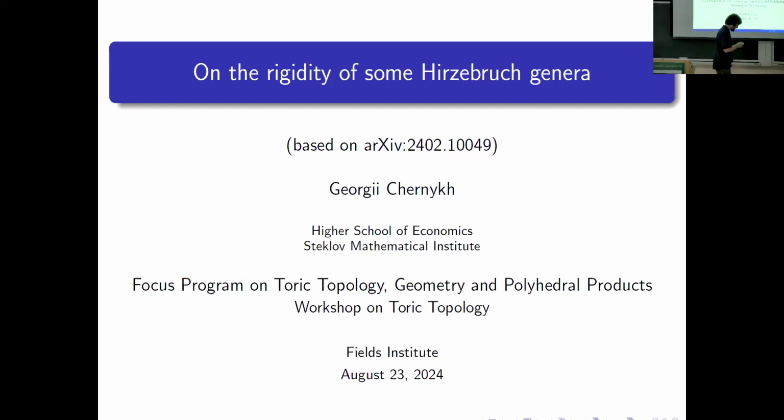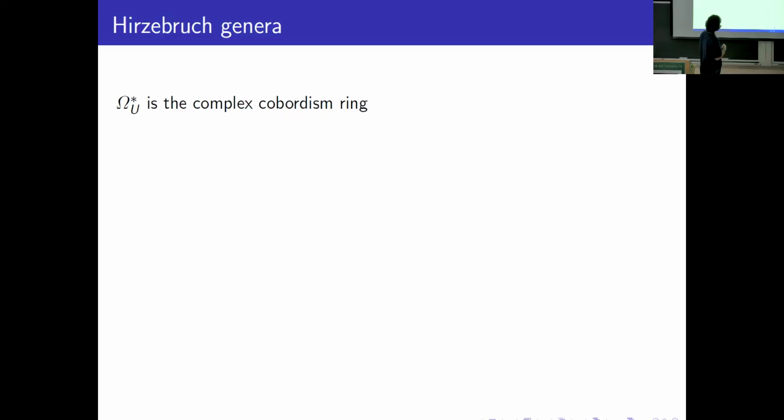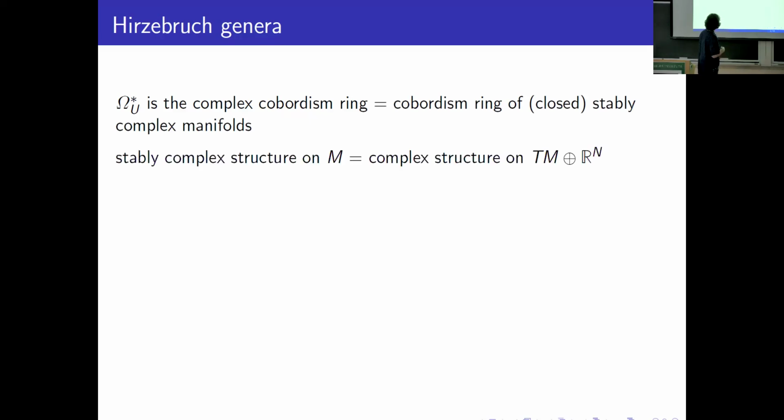Okay, let's start, and let me briefly recall what the cobordism ring is. The complex cobordism ring is the ring of stably complex manifolds. What's a stably complex manifold? It's a manifold with a stably complex structure, which is a complex structure on the direct sum of the tangent bundle and some trivial real bundle, up to addition of trivial complex summands.